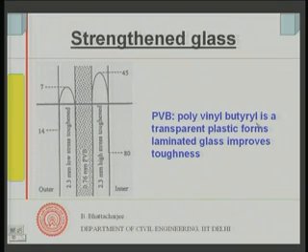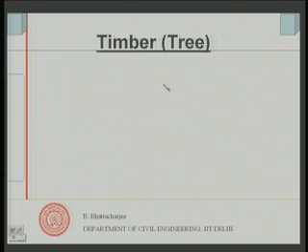Polyvinyl butyral is the transparent material. This material, 0.76 millimeter thick, can be used as a plastic interlayer, and this plastic is transparent, and therefore it can be used to improve the toughness of the glass. What it will do is, any failure of this one, it is toughened on both sides, plus in any failure of this one, splintering will not be allowed. So it is actually in a way reinforced and strengthened to take further load. So, that is the idea about glasses.